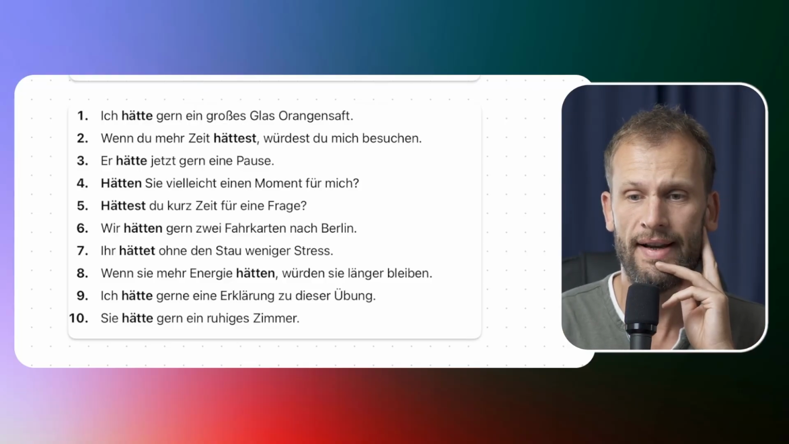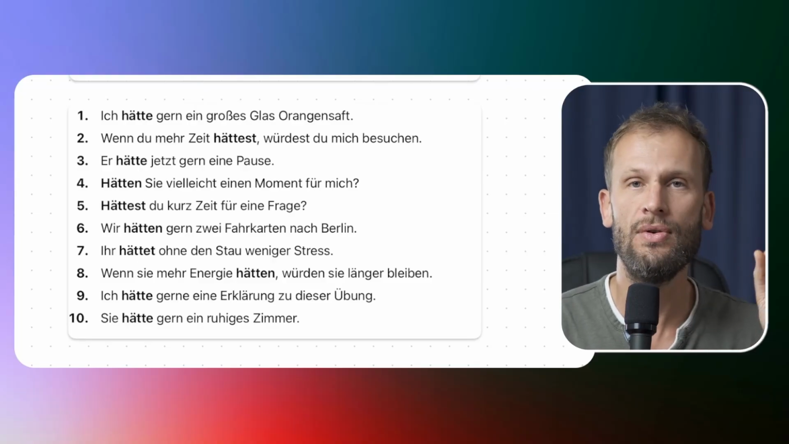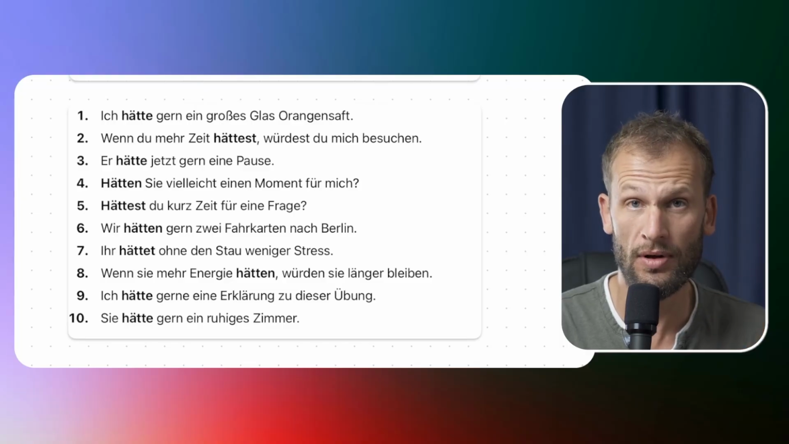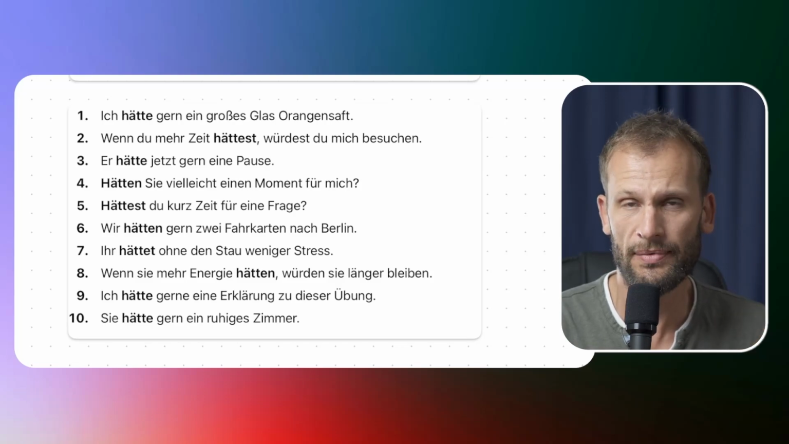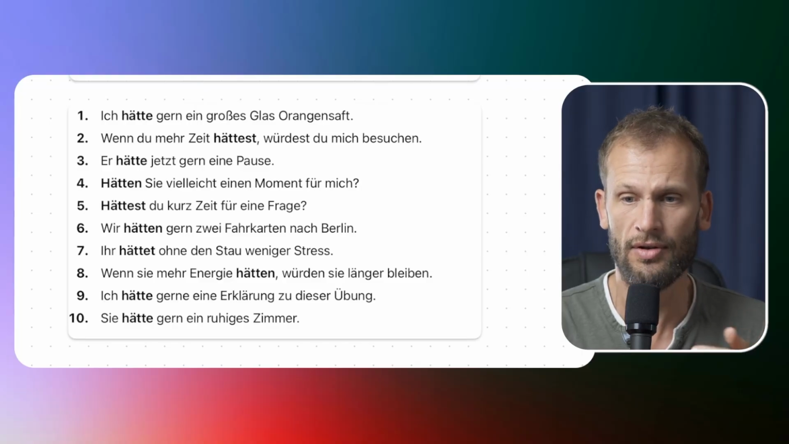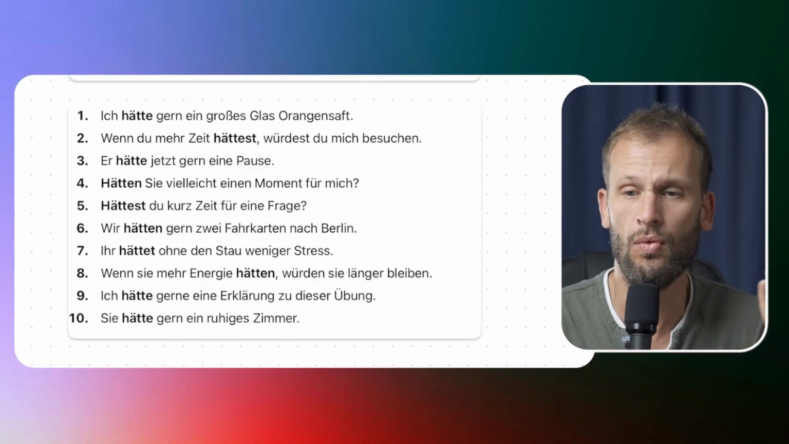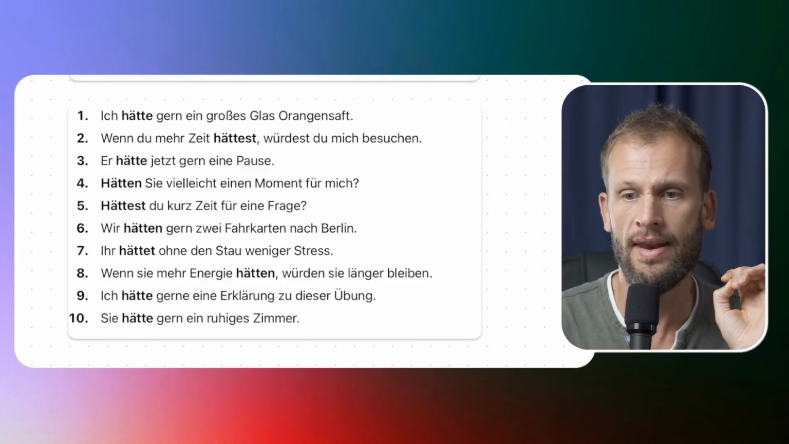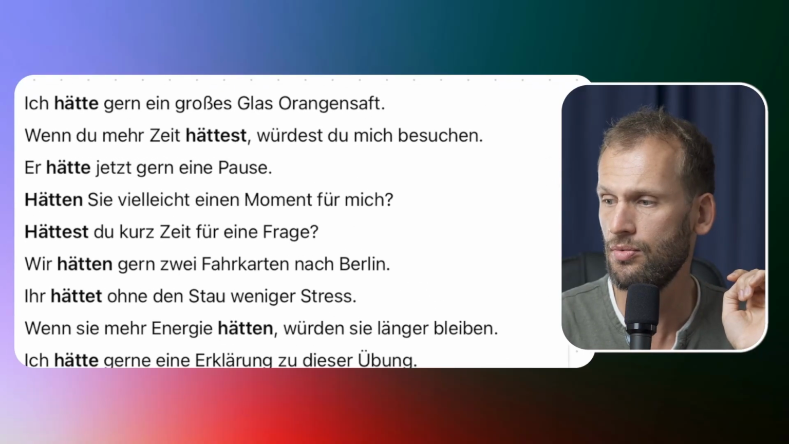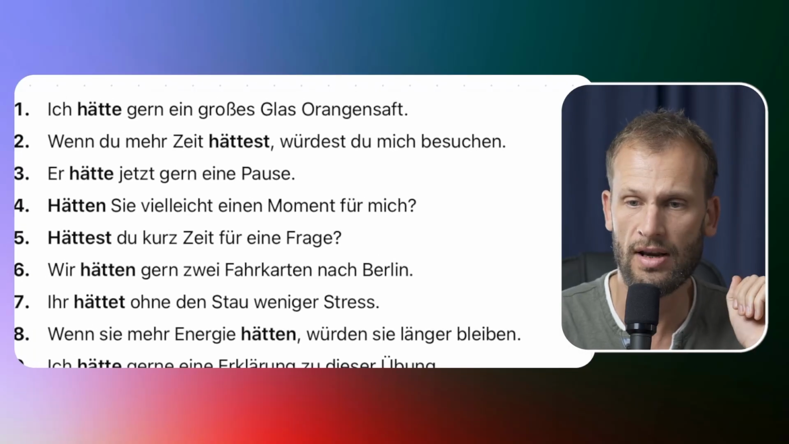Second sentence shows again a hypothetical statement. So, wenn du mehr Zeit hättest, würdest du mich besuchen. If you had more time, you would visit me. But the truth is, or the current situation is, you don't have enough time, you don't have a lot of time, and you cannot visit me consequently. But if you had more time, you would visit me. Wenn du mehr Zeit hättest, würdest du mich besuchen. And again, it's Konjunktiv 2 because we have Zeit, so to have time kind of makes sense.